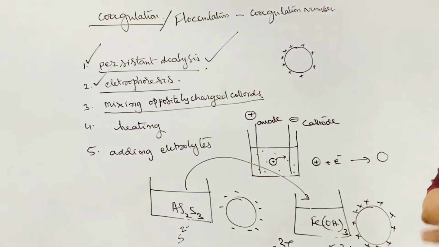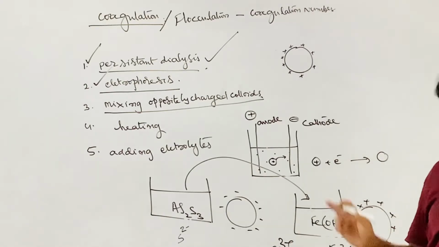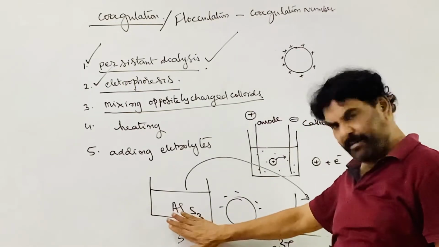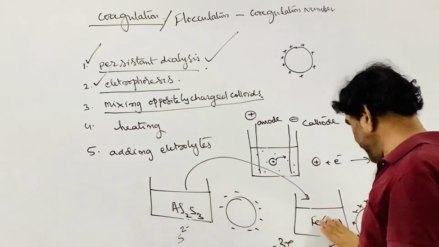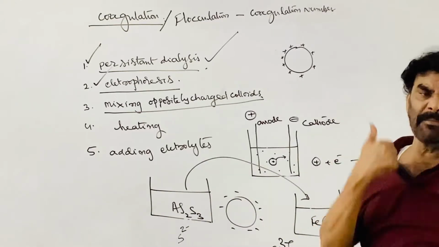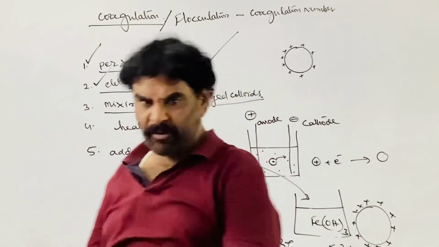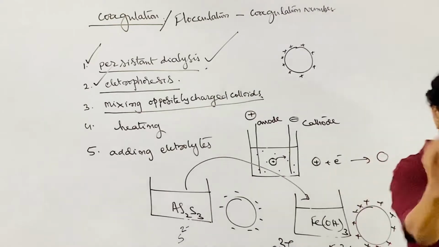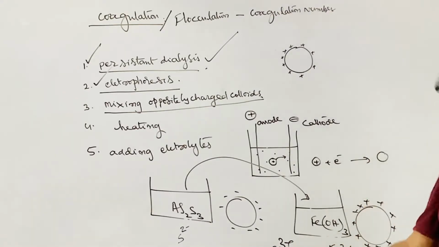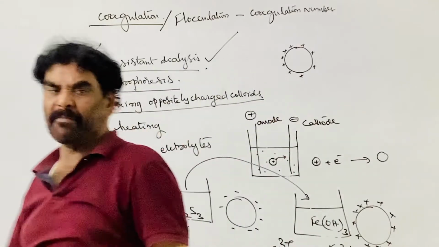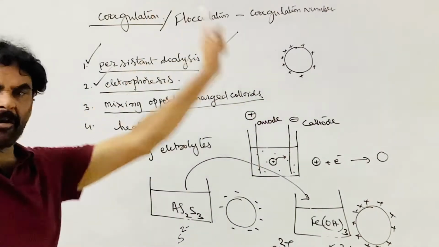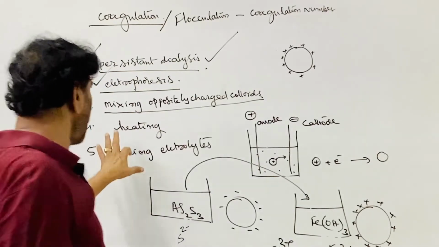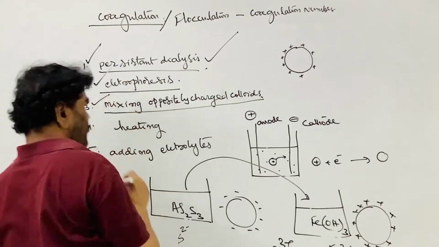Or you can say it the other way. Whatever it is, one is eliminating the charge on the other, arsenous sulfide becomes chargeless, ferric hydroxide becomes chargeless. Once they lose the charge, the ferric hydroxide droplets or colloidal particles combine to form the suspension form. Similarly, this combines and forms the suspension form. That is, both are coagulated. Right? Both are coagulated. So that is by mixing the oppositely charged colloids.